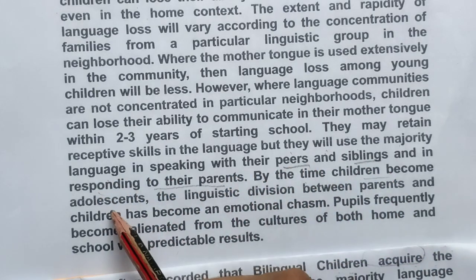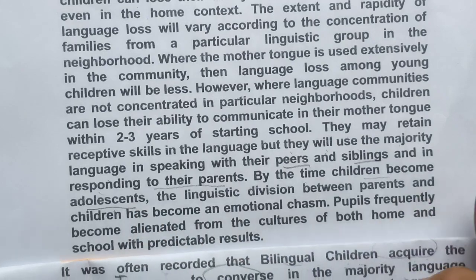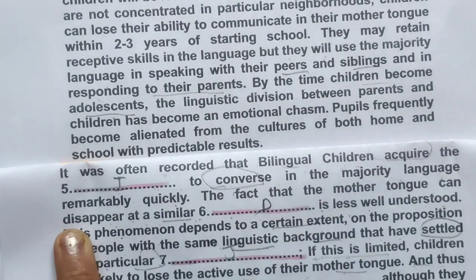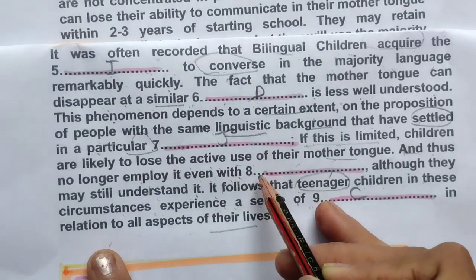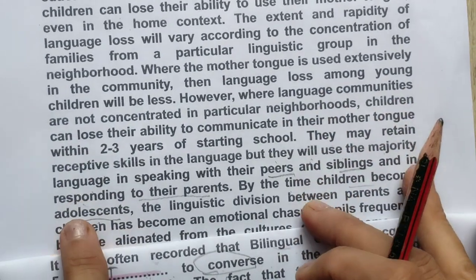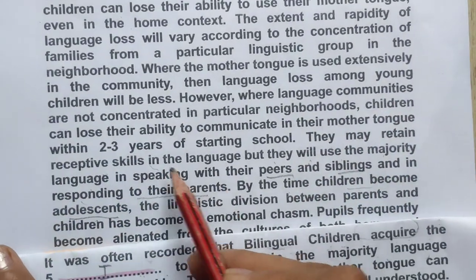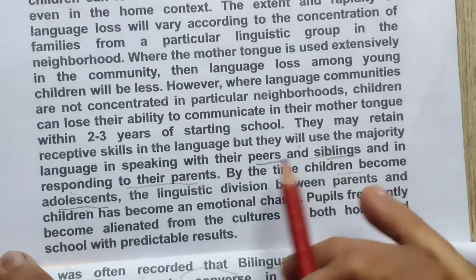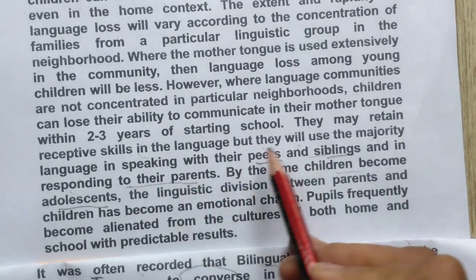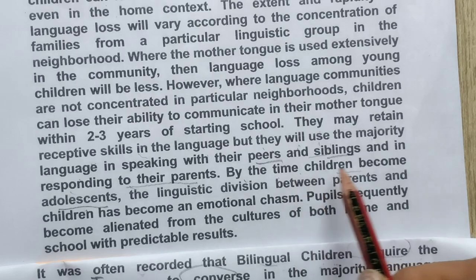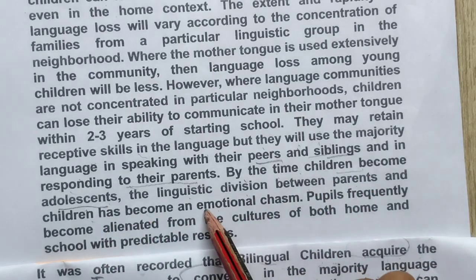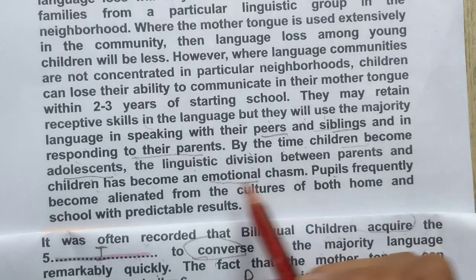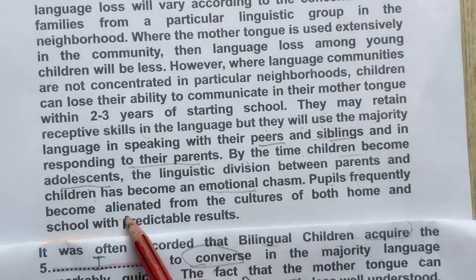By the time children become adolescents, the linguistic division between parents and children has become an emotional chasm. Pupils frequently become alienated.